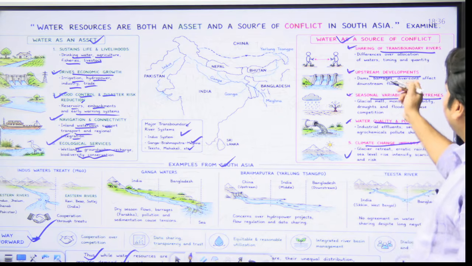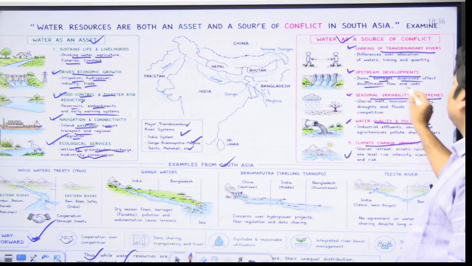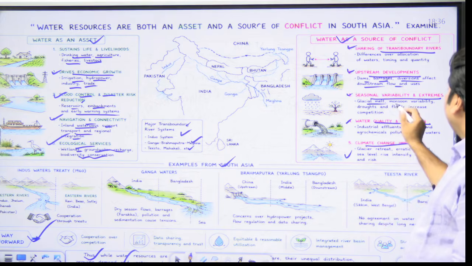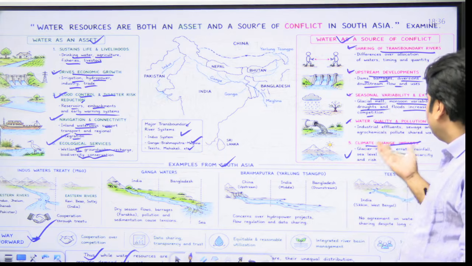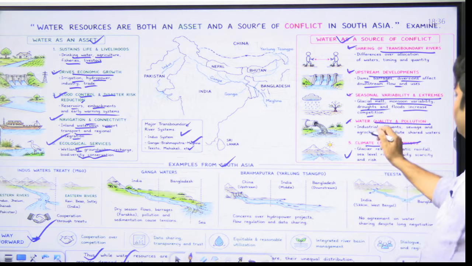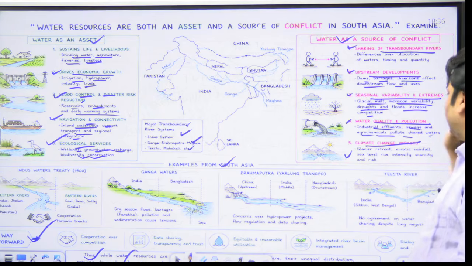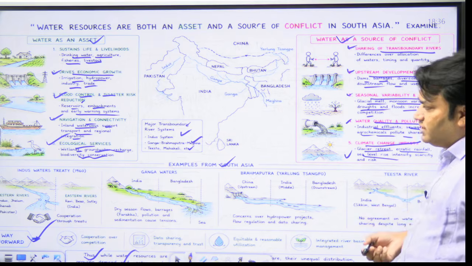Upstream developments: dams, barrages, diversion effects on downstream flow and uses. Seasonal variability and extremes: glacial melt, monsoon variability, droughts and floods increase competition. Water quality and pollution: industrial effluents, sewage and agrochemicals pollute shared water. Climate change impact: glacier retreat, erratic rainfall, sea level rise intensify scarcity and risk.